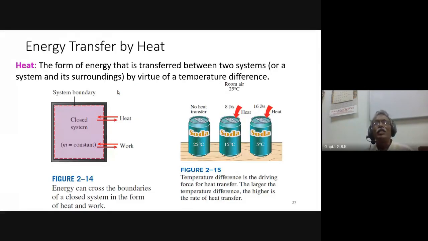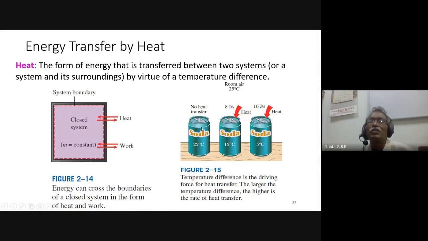And then we concentrate some time on the heat and some time on the work. Heat is the form of energy that is transferred between two systems by virtue of a temperature difference. If I take a closed system, this is the system boundary. So there can be heat transfer and there can be work transfer across a closed system.